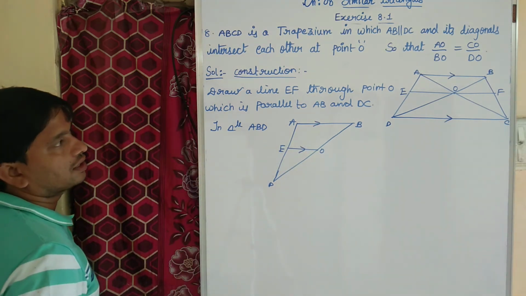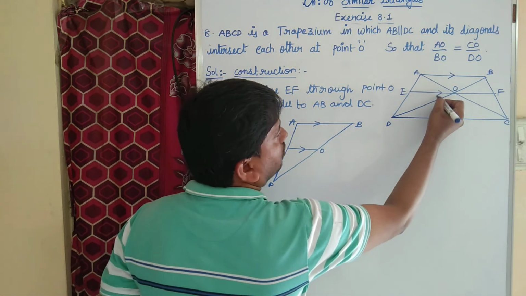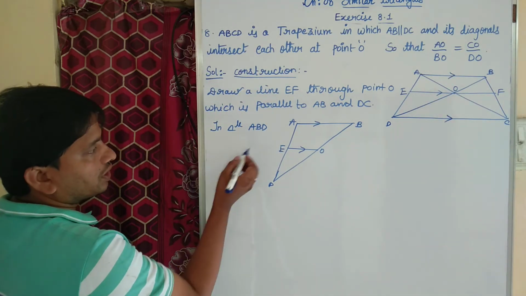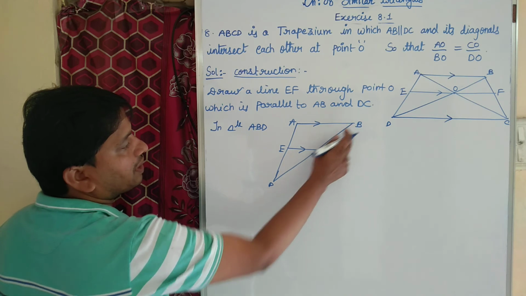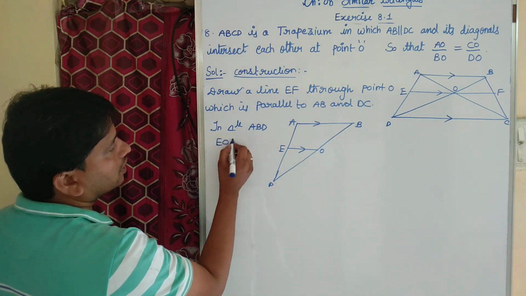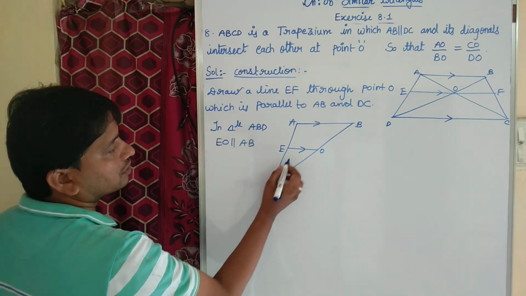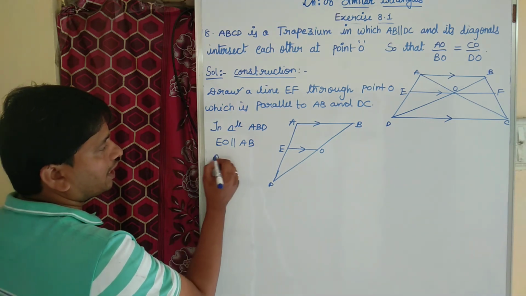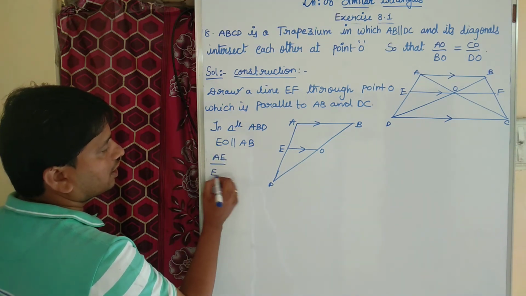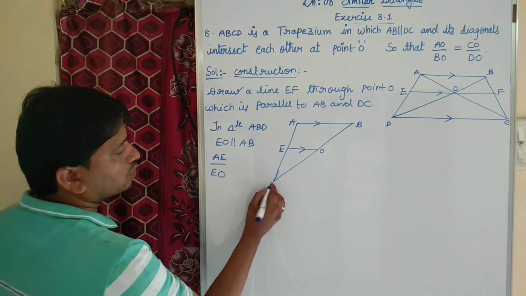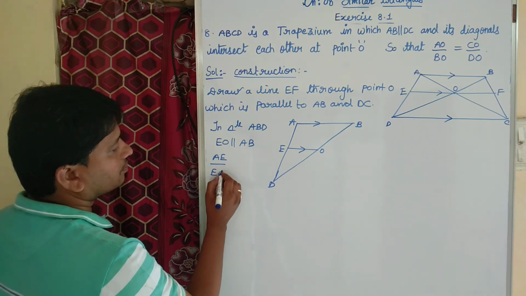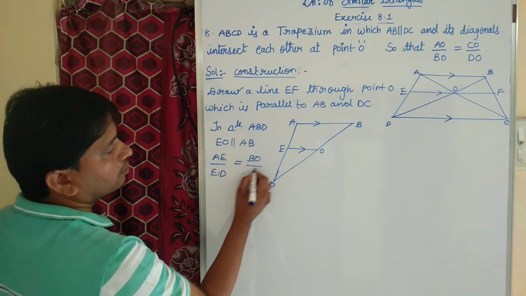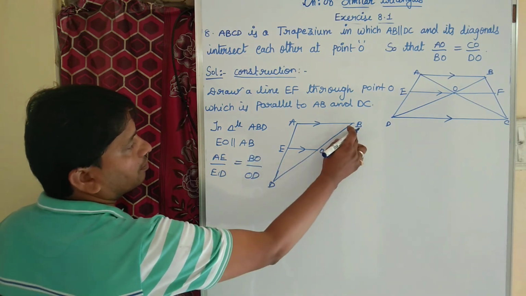EF is parallel to AB as well as DC. So in triangle ABD, EO is parallel to AB. By BPT, if a line is drawn parallel to one side of a triangle, it will divide the other two sides into the same ratio. Then I can say that AE by ED equal to BO by OD.